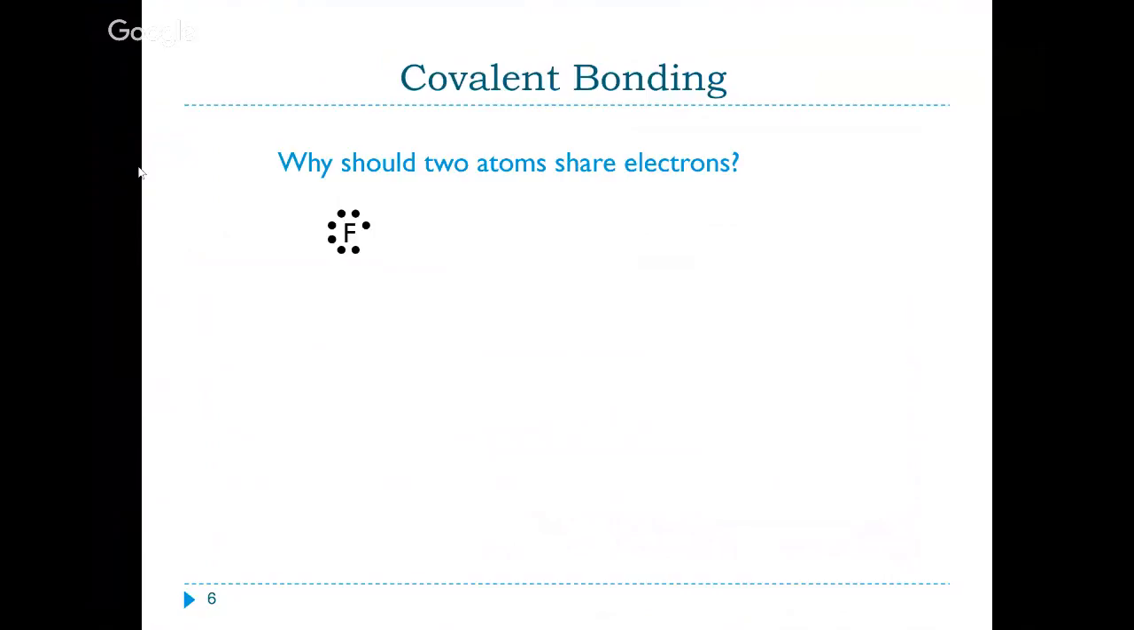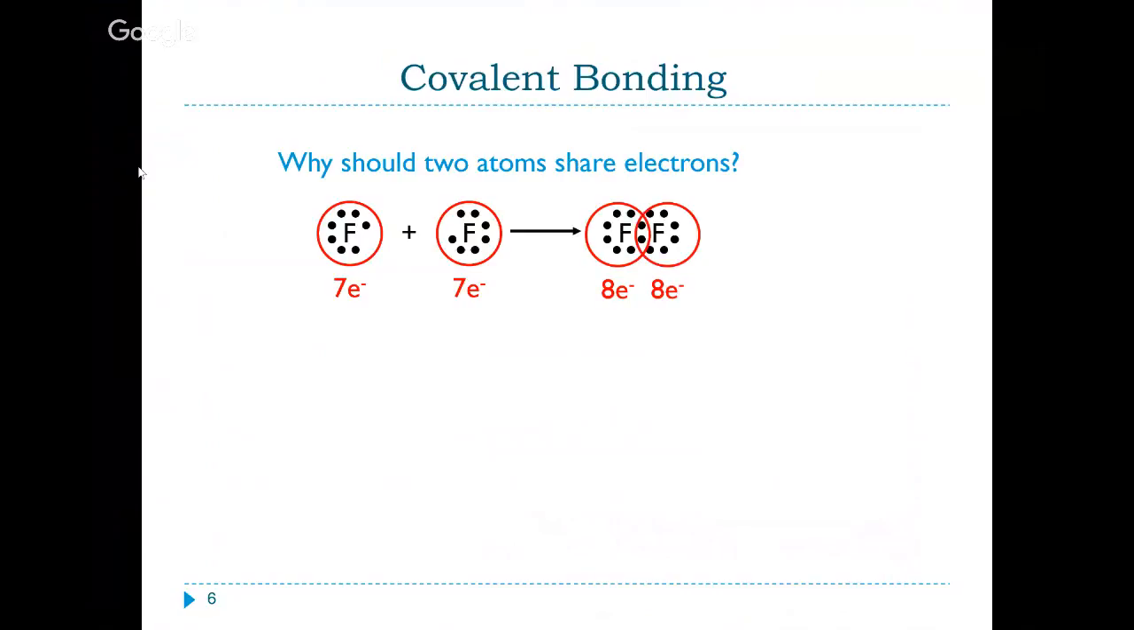So fluorine starts with 7 valence electrons. If they each share one, they can form a single bond, which forms fluorine, right? Fluorine as a gas, F2, diatomic fluorine. So each fluorine atom starts with 7, it ends up with 8, and as I said, it forms a single bond.